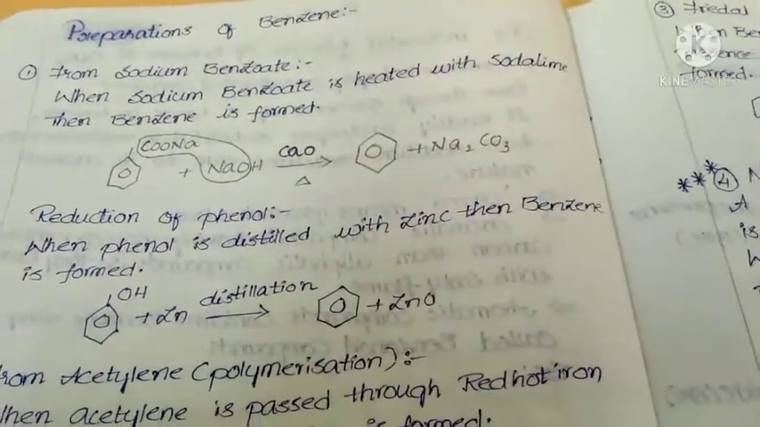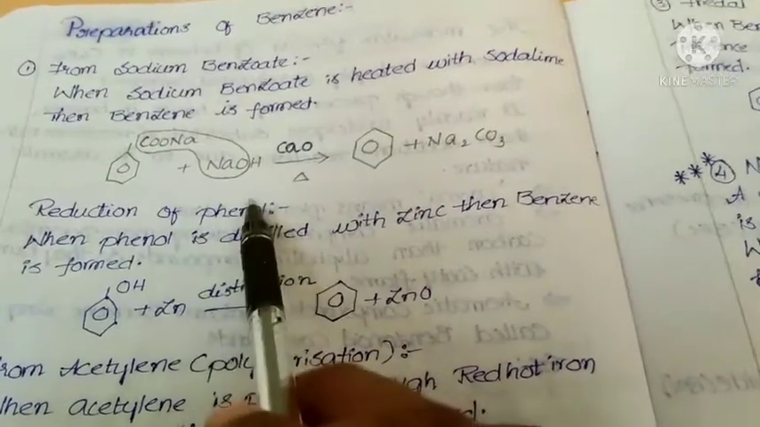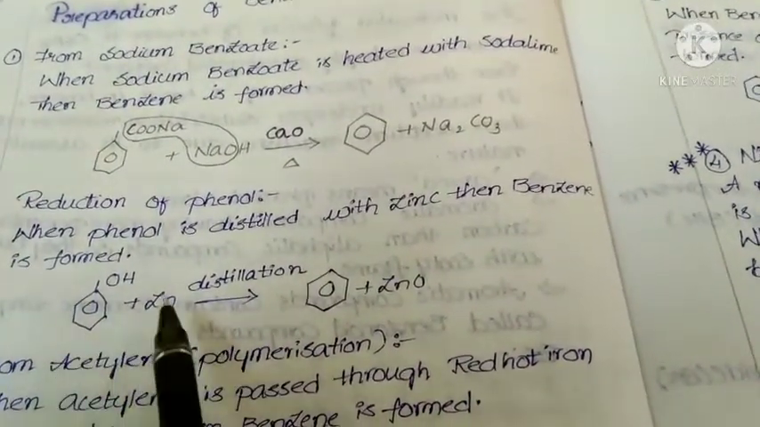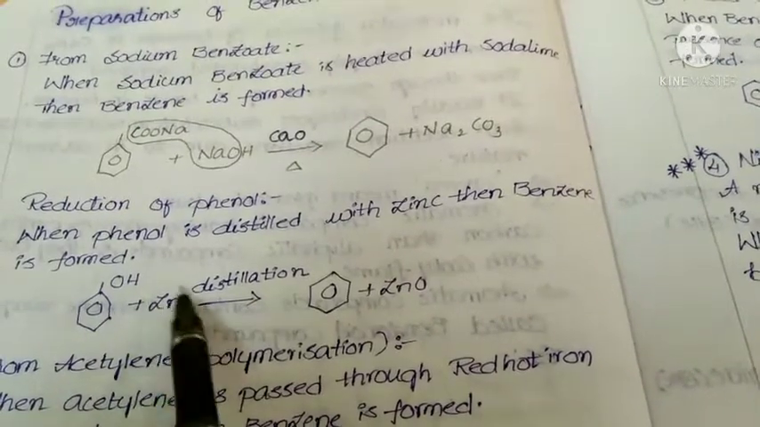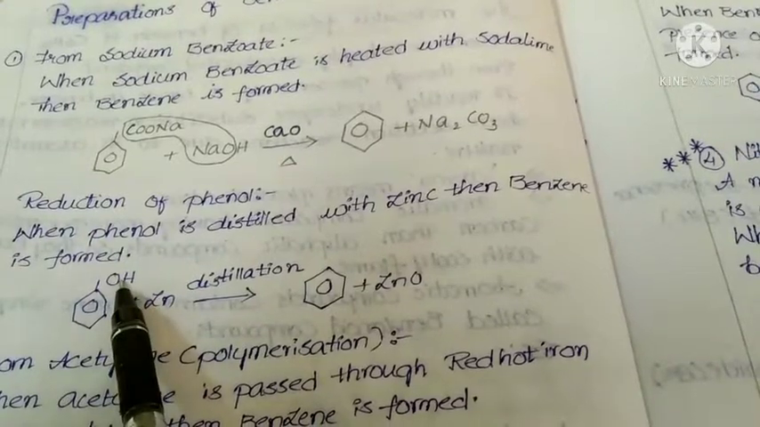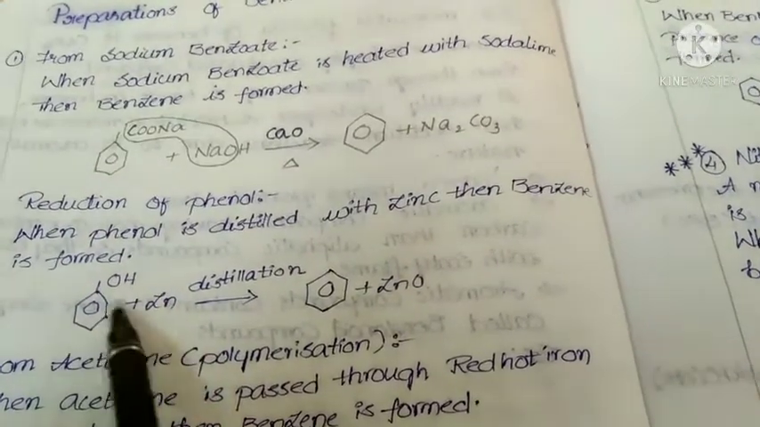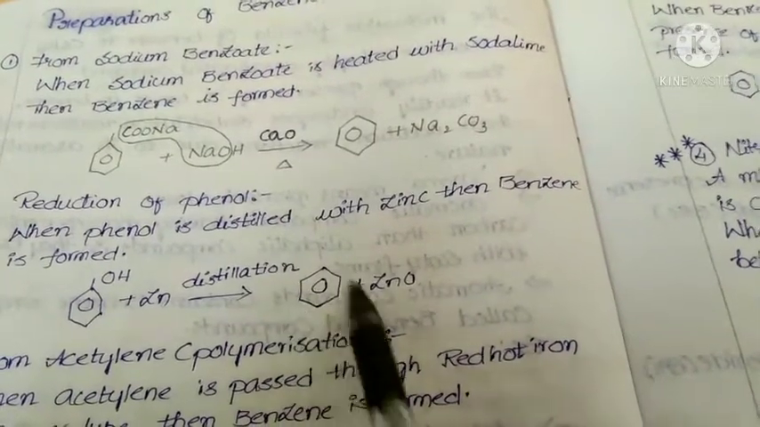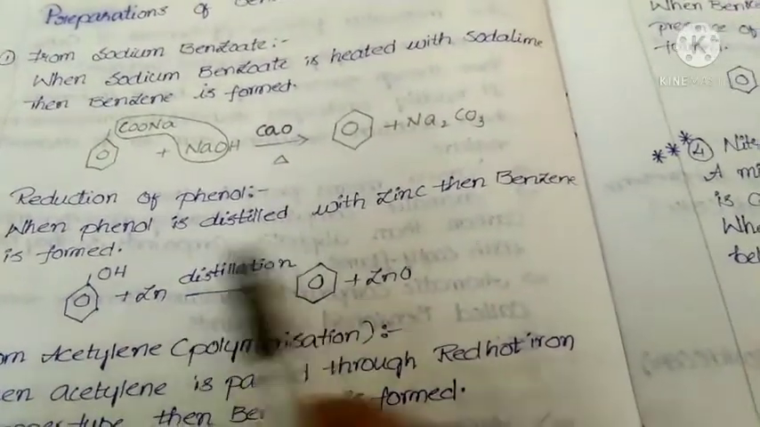Benzene. Next, reduction of phenol. Phenol means what, students? If OH is present on the benzene ring, that is called phenol. When this phenol undergoes reduction in the presence of zinc, then this zinc removes the oxygen from phenol, and finally it is removed as ZnO, and benzene will be left. This process is also called distillation.